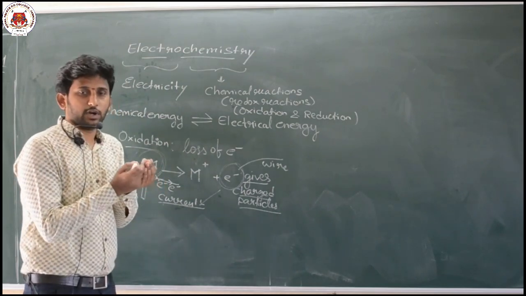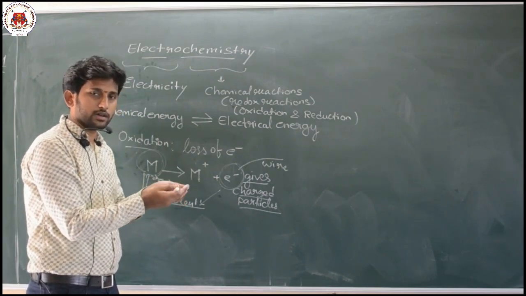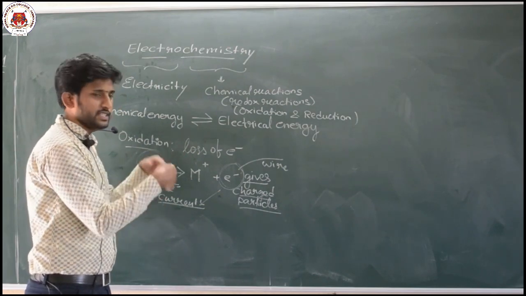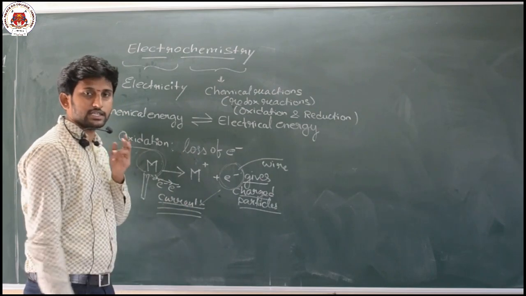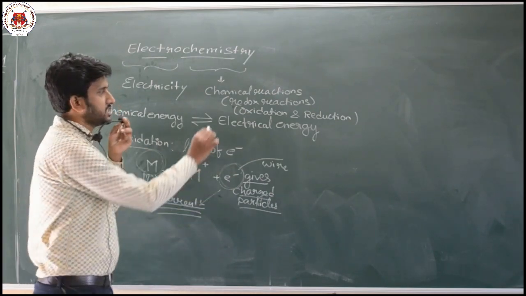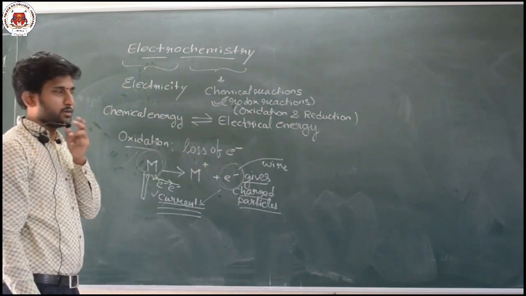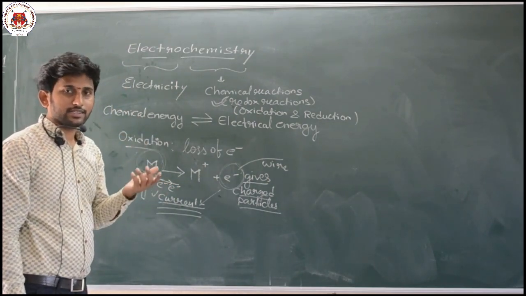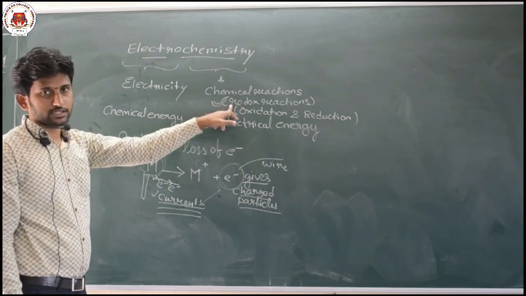So in this process, either the electrons are moving out of the metal, or sometimes electrons are taken by the metal. So when these electrons are moving, automatically electrical energy or current is produced by which type of reactions? By redox reactions. So what are redox reactions? Oxidation and reduction occurring simultaneously are said to be redox reactions.